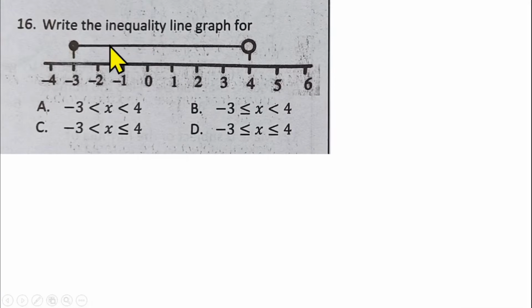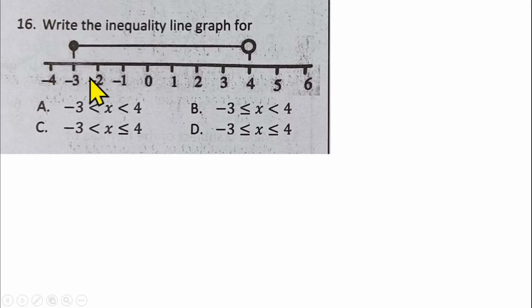Question number 16 is from inequalities. It is from linear inequalities. We are to write the inequalities for this line graph. So what do we have? We have this value here is -3, and the arrow is facing this side.